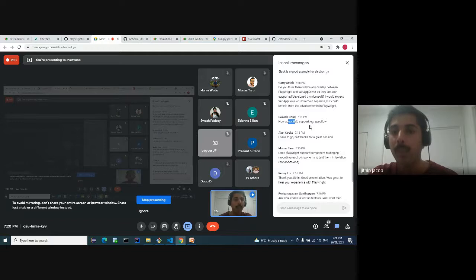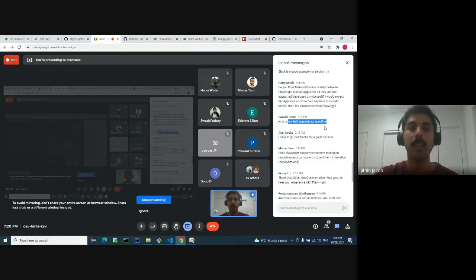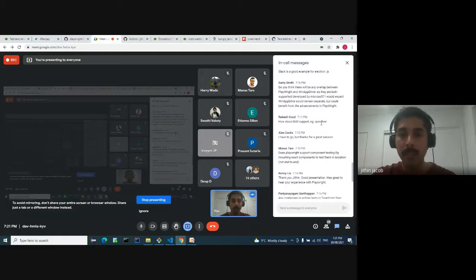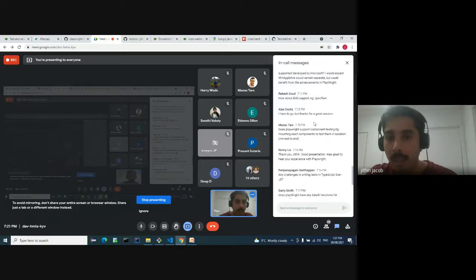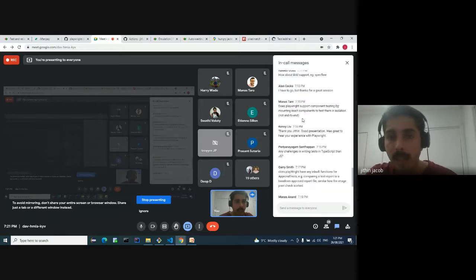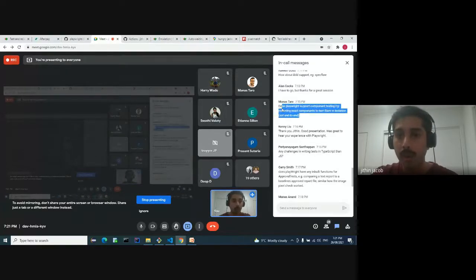How about BDD support? I'm not sure about SpecFlow. I have written the tests in TypeScript and Cucumber. We just created the step definitions in Playwright and TypeScript. C# I haven't tried, but I guess it should be supported using SpecFlow as well. Does Playwright support component testing? Yes, you can do that with page.route. There is a function called page route available. You can mock them and use it for component testing.